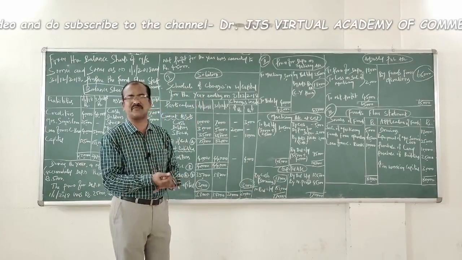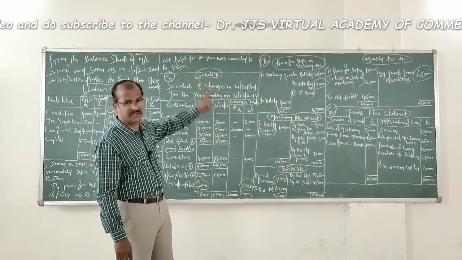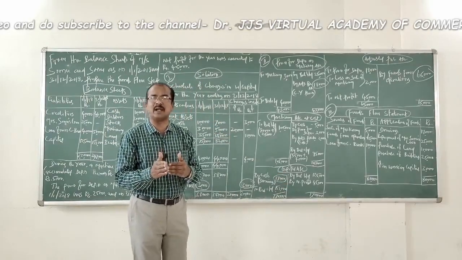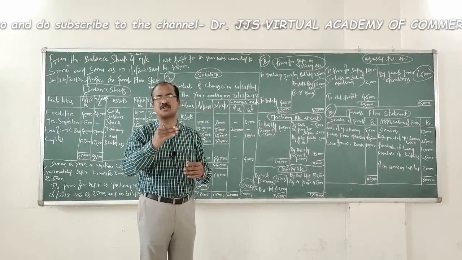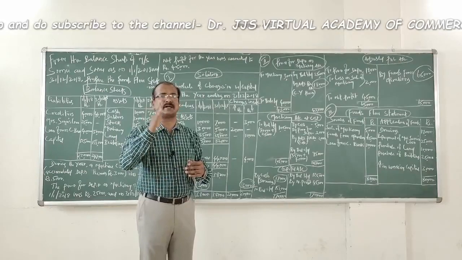You record the profit made by the concern during the current year. It amounted to how much? 45,000. So when you add profit to the capital, the value of capital will go up. What is the nature of capital? What is the nature of its balance? It is always a credit balance.